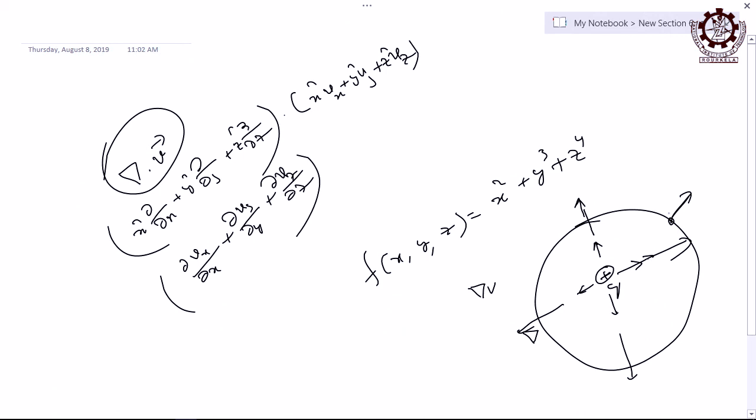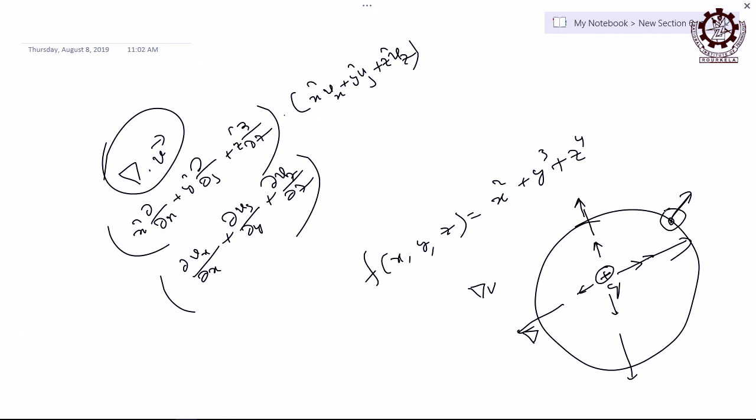Now tell me whether it has magnitude or not. Obviously, it is mathematically defined. Mathematically you have calculated this as the divergence of a vector at that point, so it has magnitude. Then can I put a direction here? No, I cannot, because it is a scalar, it tells only magnitude. But what does it tell? How many flux lines. Do you understand flux?